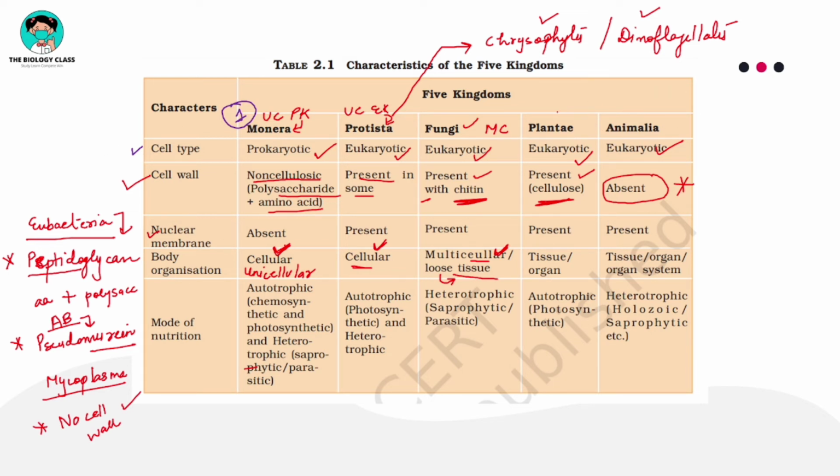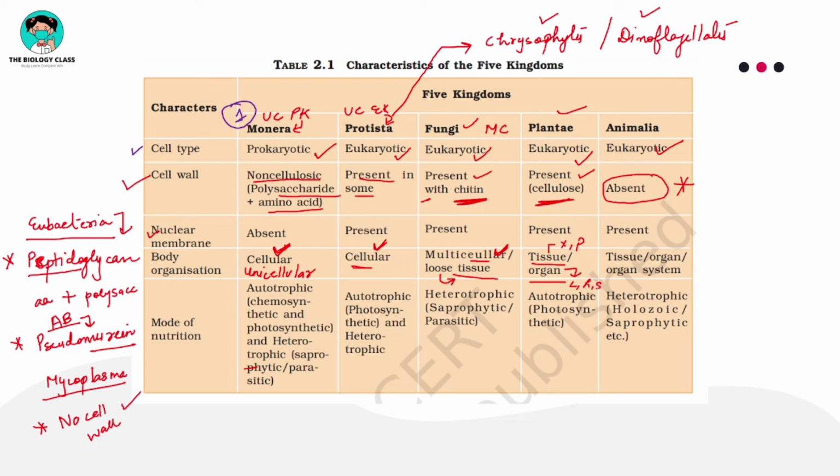Now here you can see in case of Plantae, we have body organization of tissue and organ. So in plants you get tissues. You have read about xylem, phloem, right? They are all tissues. You have learned about photosynthetic tissue, parenchyma, chlorenchyma, so many things you have read. These are the tissues which you can see in plants. And organs, what are the organs?